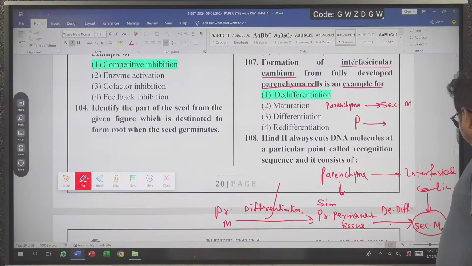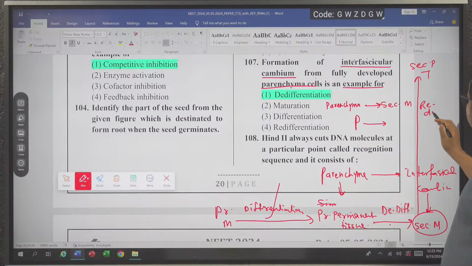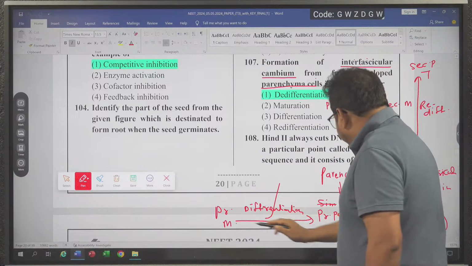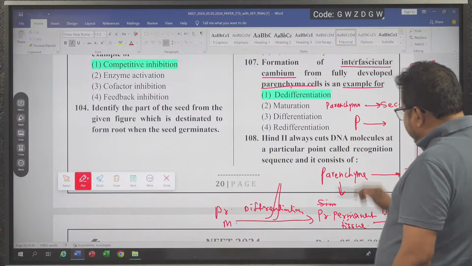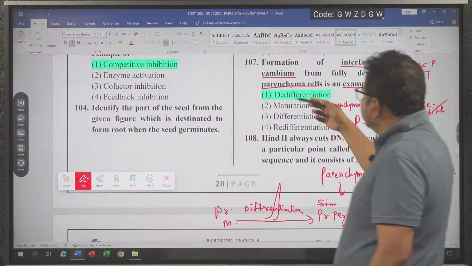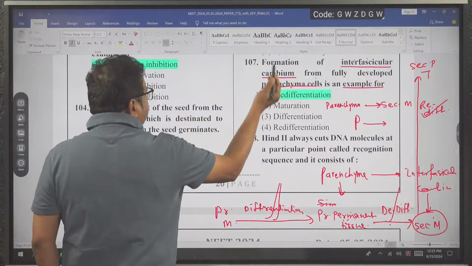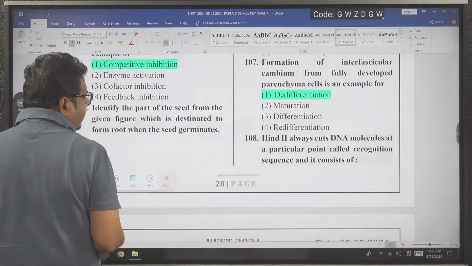When secondary meristem is converted into secondary permanent tissue, it is called redifferentiation. There are three terminologies: primary meristem to primary permanent tissue is differentiation, primary permanent tissue to secondary meristem is de-differentiation, and secondary meristem to secondary permanent tissue is redifferentiation. This question is also over. So the answer is de-differentiation, already highlighted.